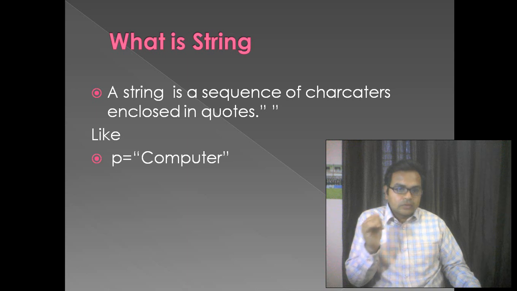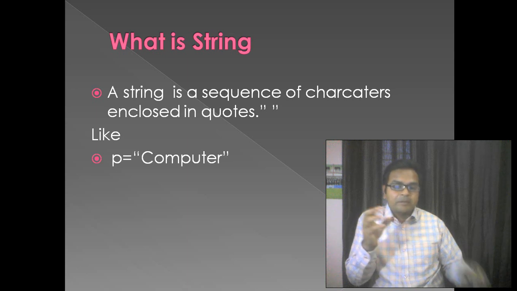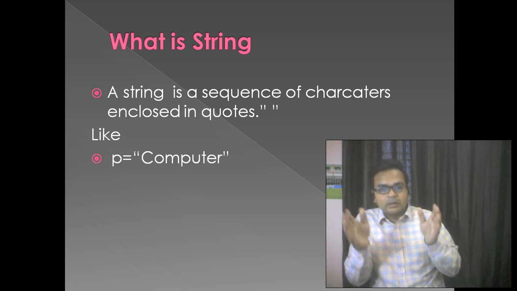Clear? Here is an example: P equals "computer". P equals computer means that computer is a series of characters, so that word is a series of characters, and it is a string because we have defined it inside double quotes.